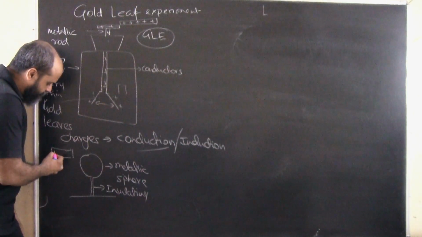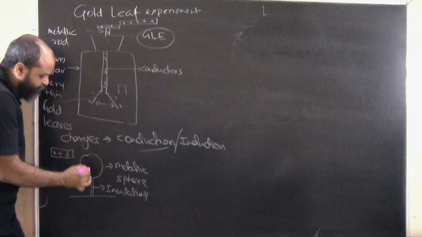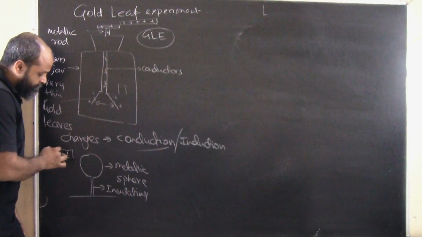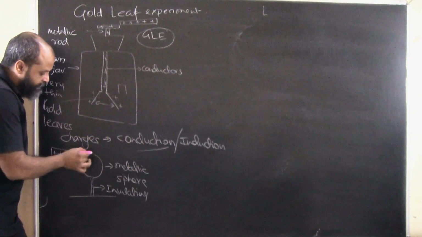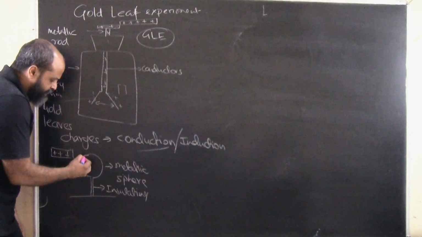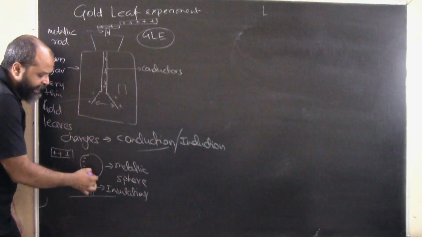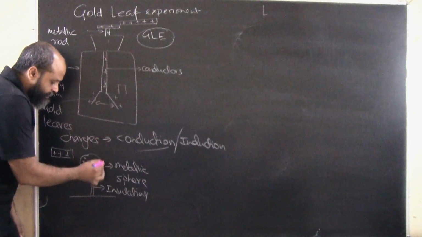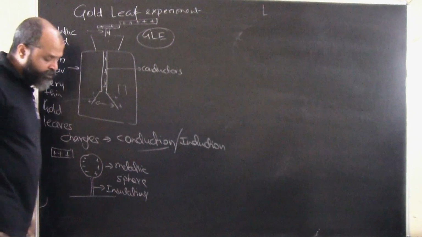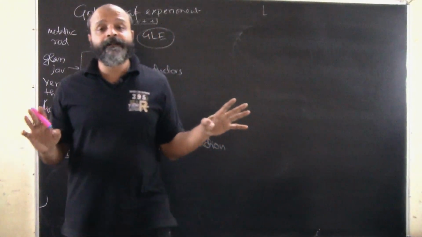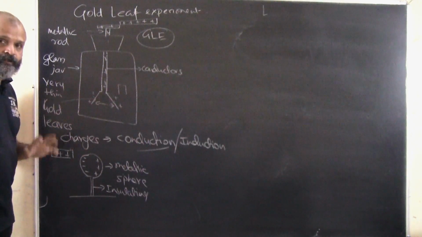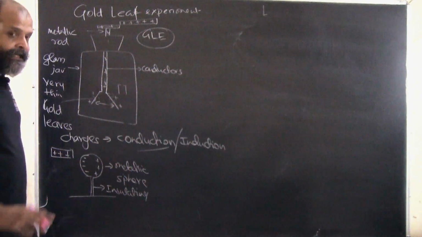Let's say this is a charged body. Now what will happen? This is a positively charged body. These positively charged particles will attract the negatively charged particles, or electrons, that are there in the metallic sphere to this end. So all these charges will accumulate at this end. This metallic sphere will become negative at this end, and it will automatically become positive at the other end, till the time the body is here. This is what happens. Okay, so that's by induction.